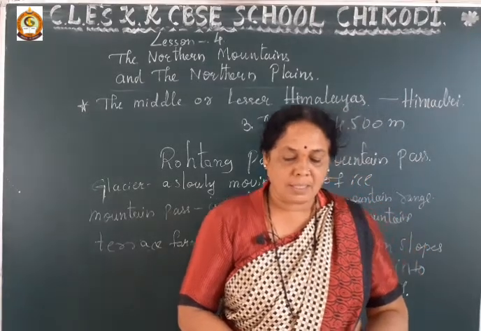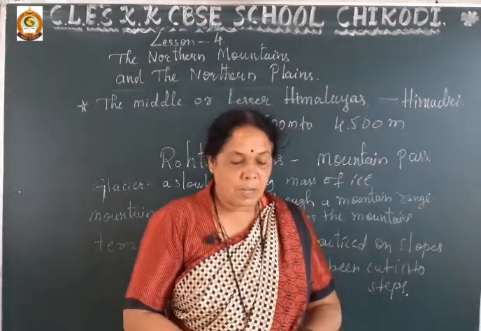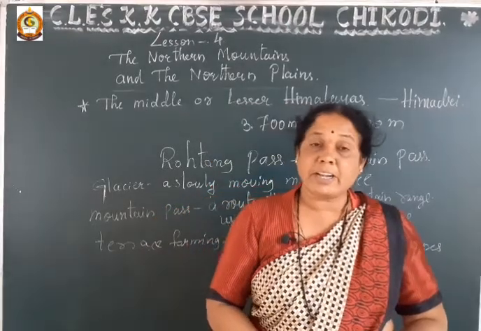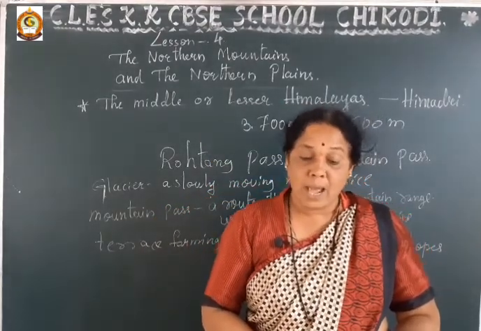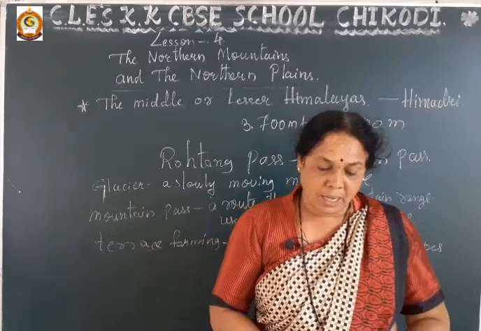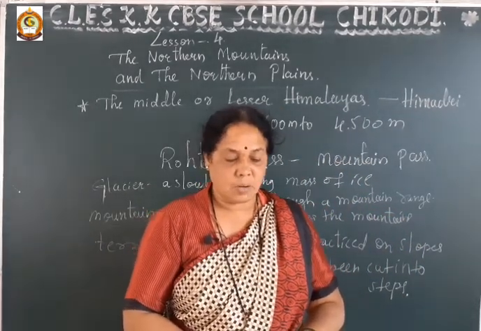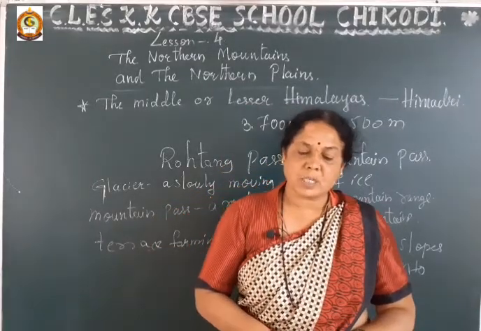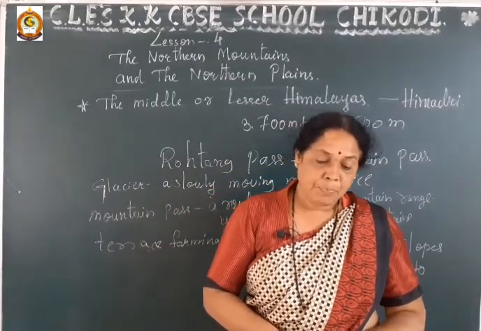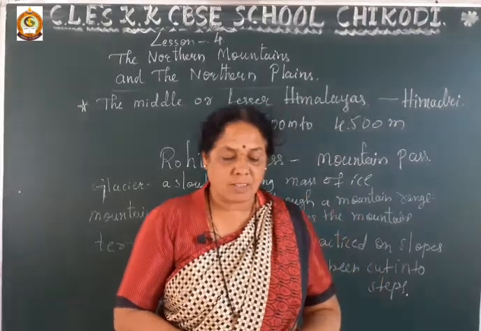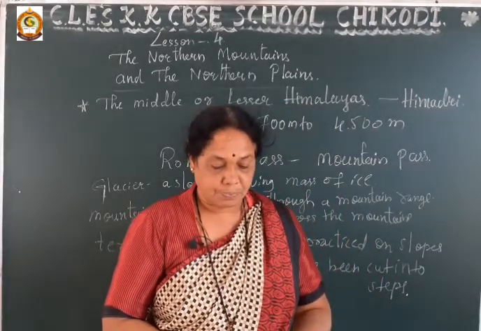Rohtang Pass is a high mountain pass in this range, and it connects the Kullu Valley with the Lahaul and Spiti valleys of Himachal Pradesh.